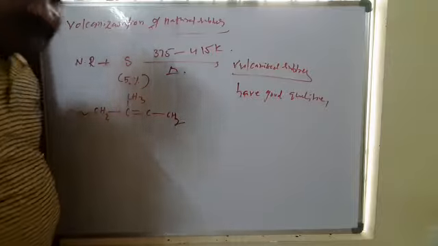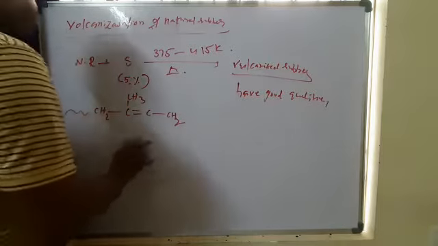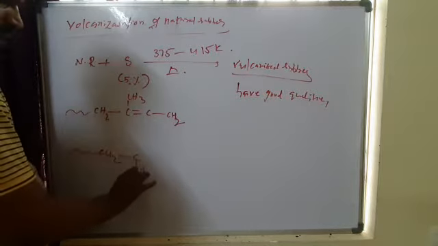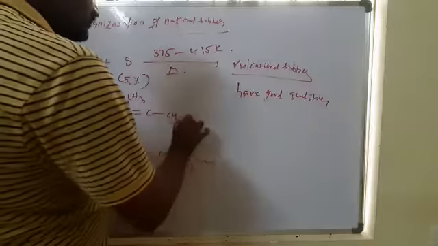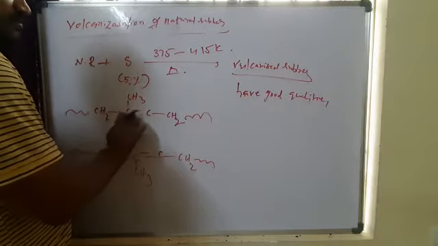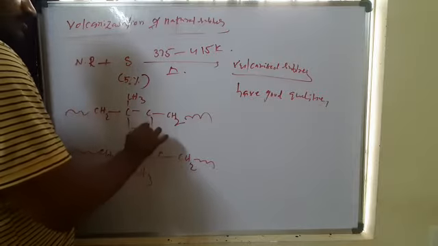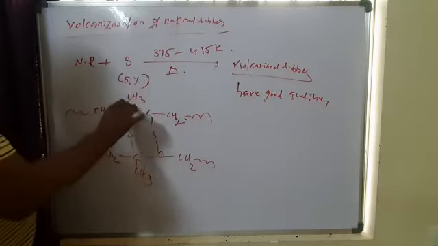Here in this natural rubber, these double bonds are broken and sulfur is joined at the double bond positions, at the 2, 3 positions.